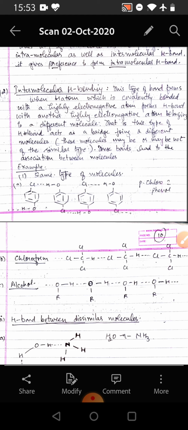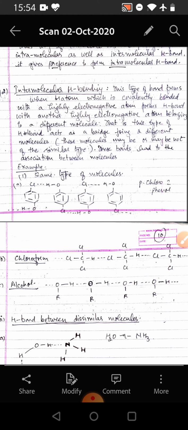The next type of hydrogen bonding is intermolecular hydrogen bonding. This type of bond forms when hydrogen which is covalently bonded with a highly electronegative atom forms a hydrogen bond with another highly electronegative atom belonging to a different molecule. That is, the hydrogen bond acts as a bridge joining two different molecules. These molecules may or may not be of the similar type. The bond leads to association between molecules.